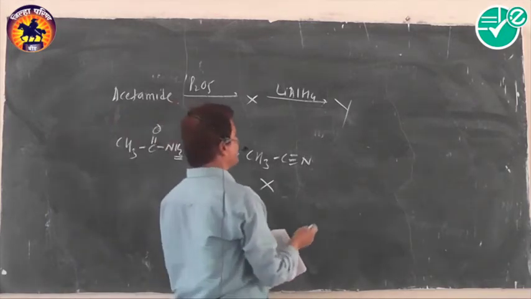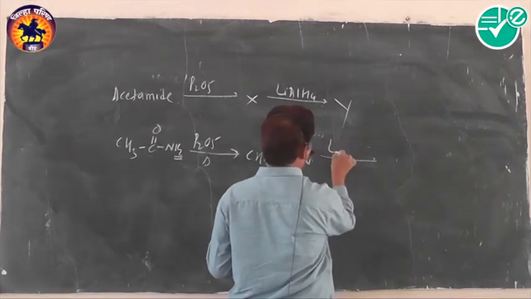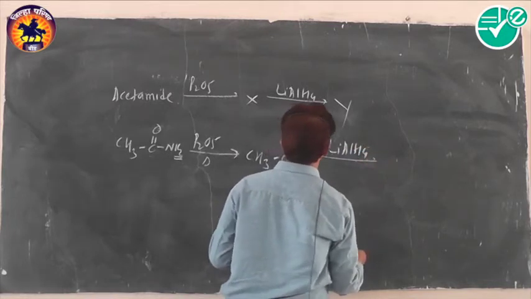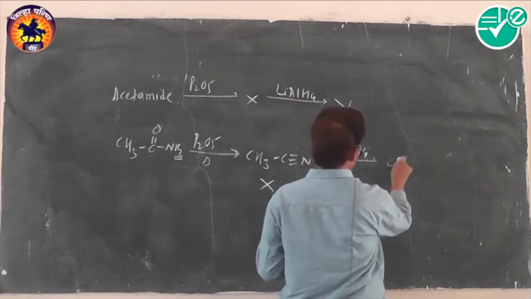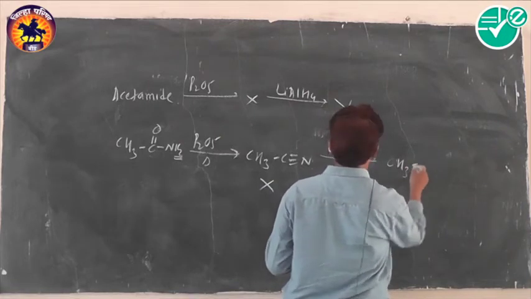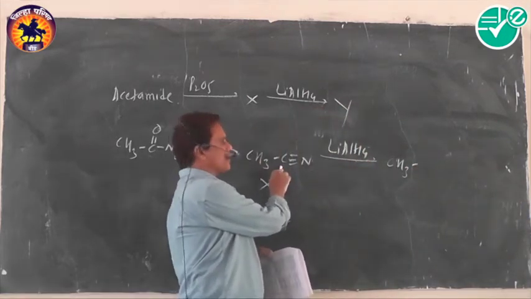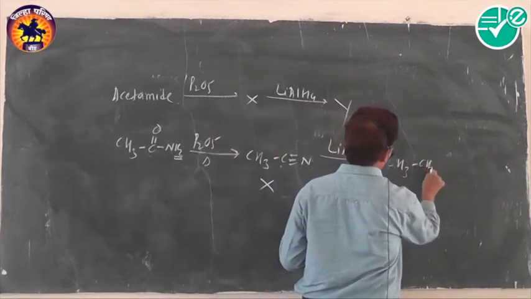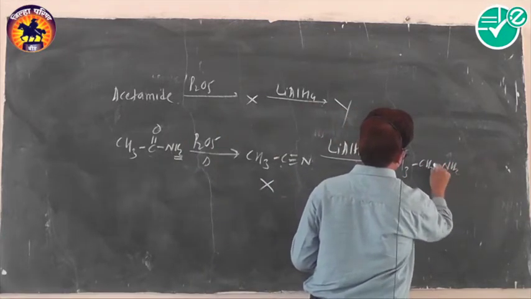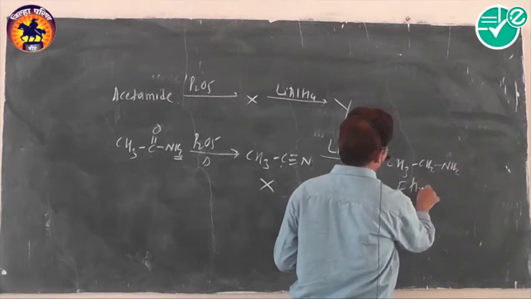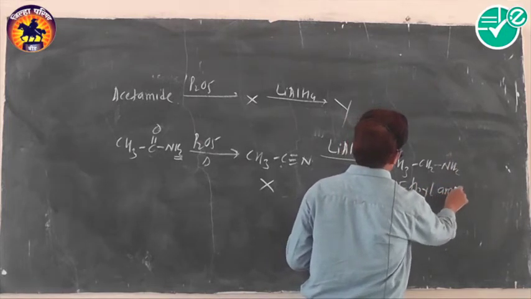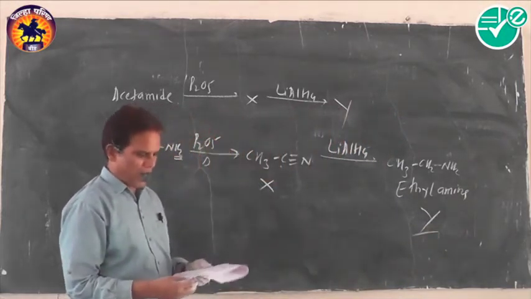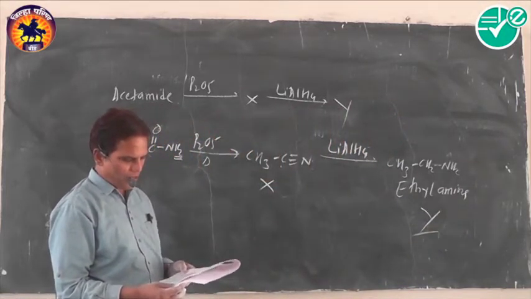When this methyl cyanide is subjected to reduction using lithium aluminum hydride, what happens here? It is reduced into a two-carbon containing compound, because this carbon is reduced into CH2 and nitrogen is also converted to NH2, and that's how we get CH3CH2NH2, known as ethylamine. What is Y? Y is ethylamine. Okay, next number.